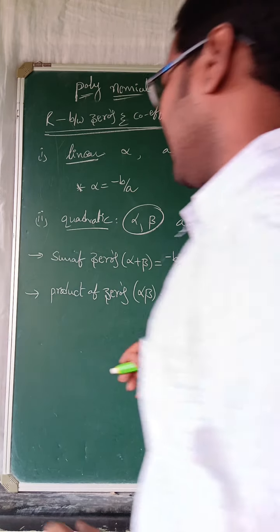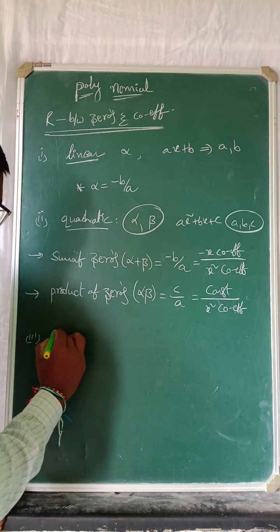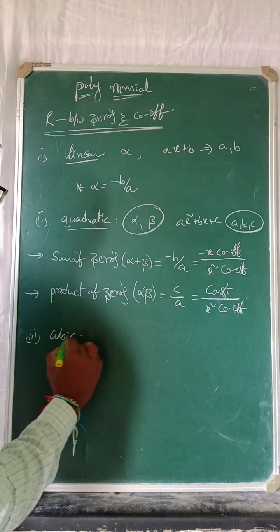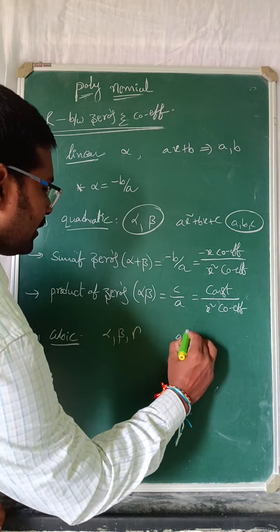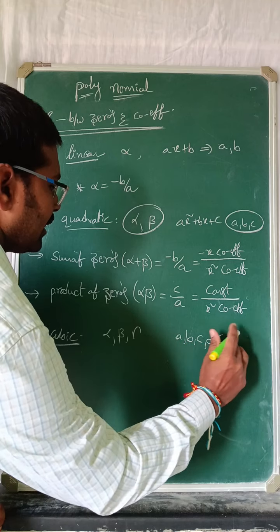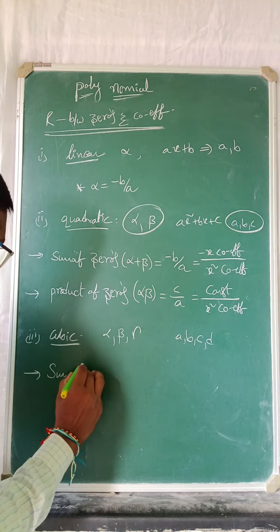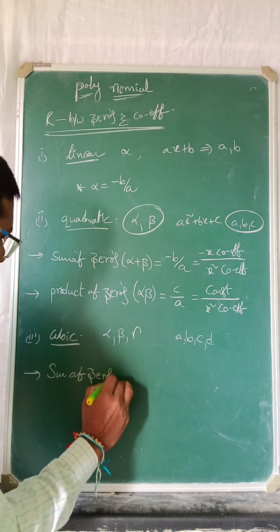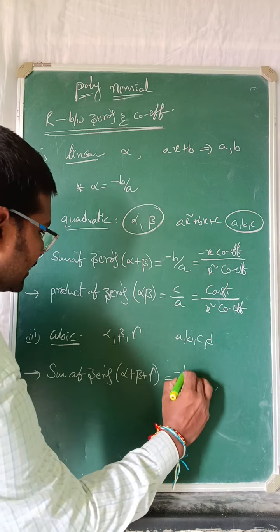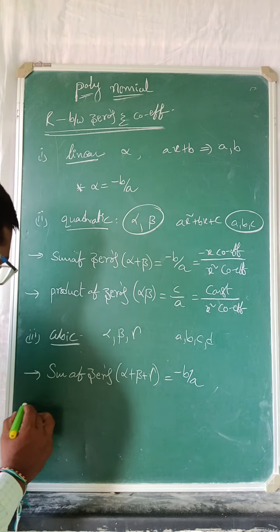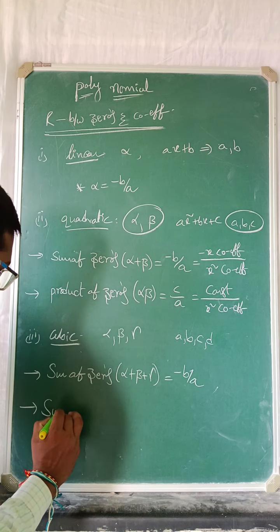Okay? Next cubic polynomial is also there. Then we will discuss shortly. Alpha, beta, gamma. Here a, b, c, d are coefficients. Like first one, sum of zeros, alpha plus beta plus gamma is minus b by a. And next sum and product of the zeros.